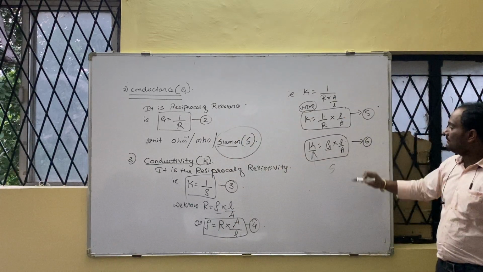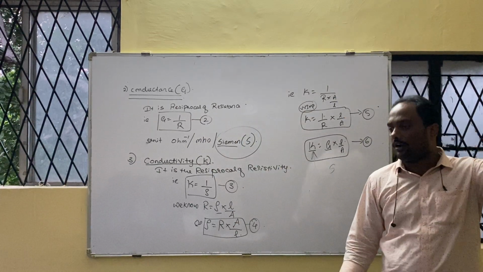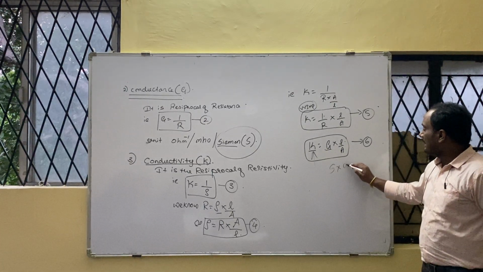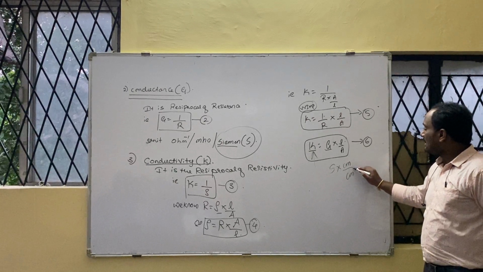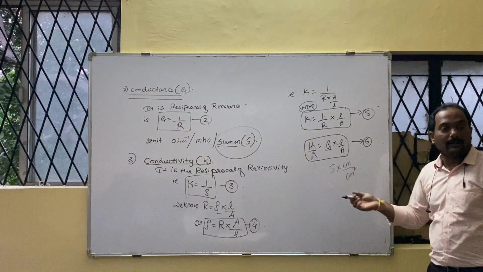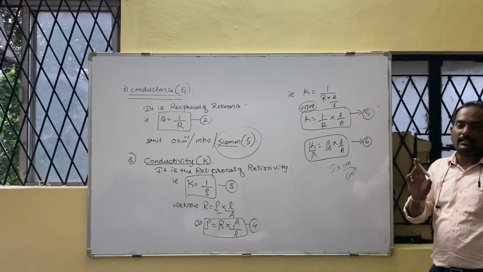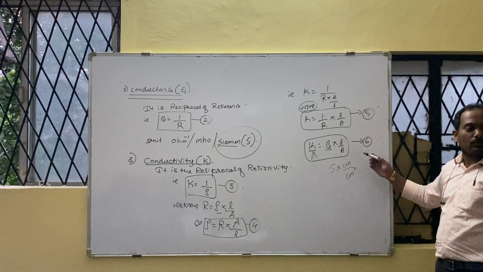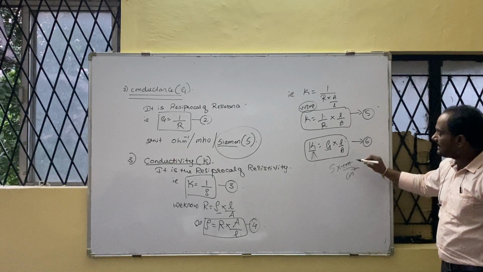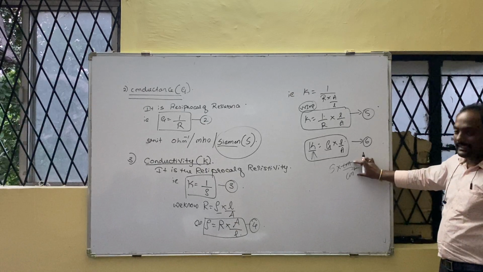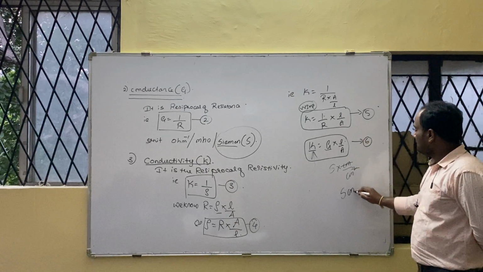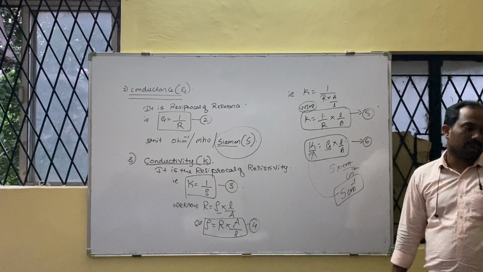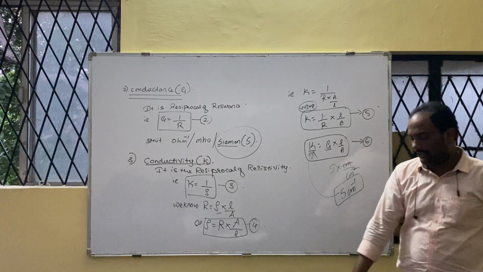Correct? So length, usually in meters, the electrode will not be like that. Usually their distance is very short. It will be in centimeter. Therefore I will take length in centimeter. Area will be centimeter square. If you write centimeter cube, then it becomes volume. Area is nothing but length into length, centimeter into centimeter, so centimeter square. Then centimeter cancels, and what remains is per centimeter in the numerator. Then Siemens per centimeter is the unit of which one? Conductivity. Yes or no? Unit.